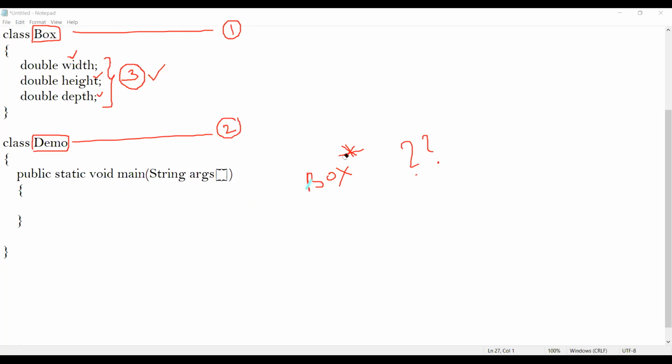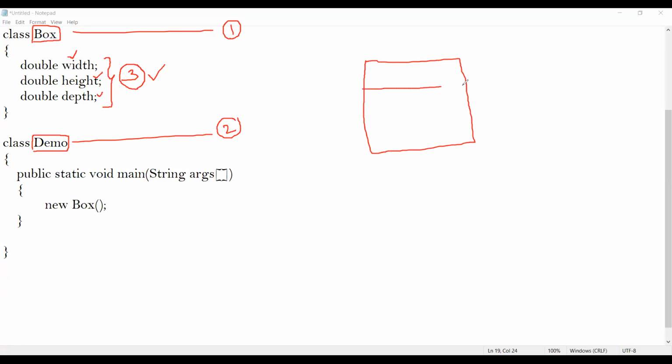In order to access the members of the class Box inside the main method, I need to create an object of the class Box. In order to create an object of a class in Java, I need to use a keyword called new, followed by the class name. Once I write the statement new Box, automatically an object will be created.